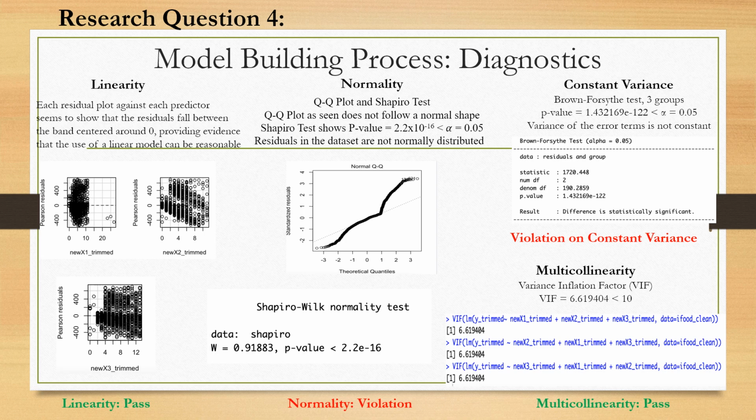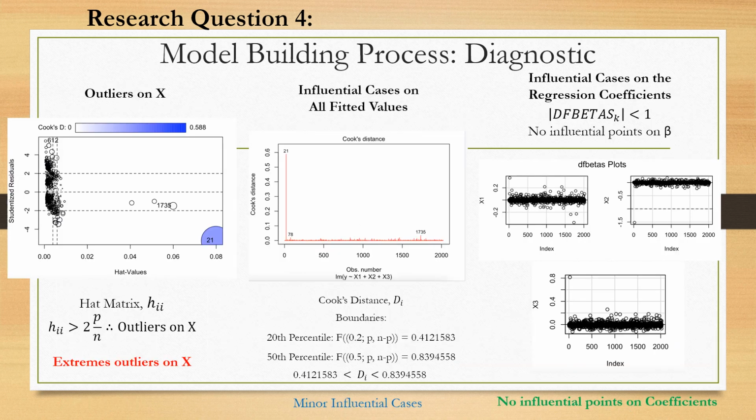Finally, for our multicollinearity test, we tested the variance inflation factor of the model in different orders for the predictors. The different order of the predictors in the model yield a result of a VIF value of 6.619404, which is less than 10, and therefore there is not an issue of multicollinearity in the model.